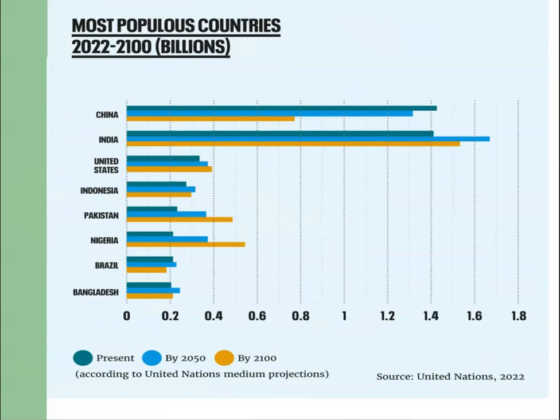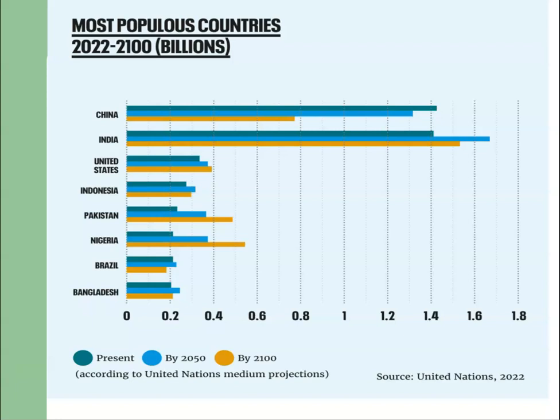In this diagram, we can also see the current and the projected population of these countries by the year 2050 and 2100. So you can see China still ranks first, but that will be surpassed by India soon.